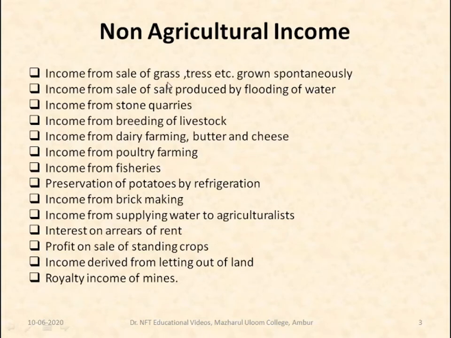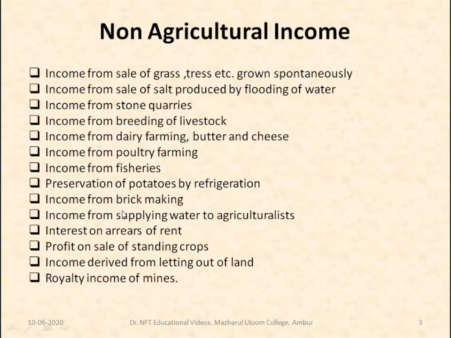Income from sale of grass, trees, etc. grown spontaneously. Income from sale of salt produced by the flood of water. Income from stone quarries. Income from breeding of livestock. Income from dairy farming, butter and cheese. Income from poultry farming. Income from fisheries. Preservation of potatoes by refrigeration.